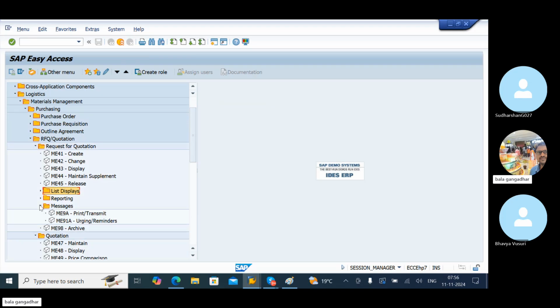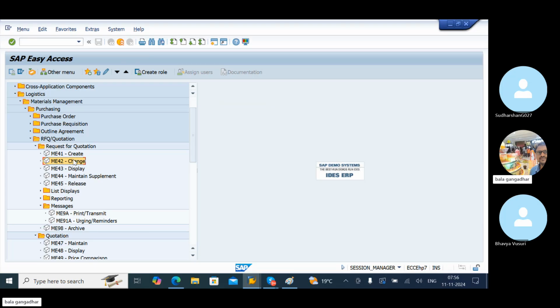To run the print preview, we can use ME9A, but first we have to maintain it. To maintain the print preview, use ME42. It's nothing but a request for quotation.